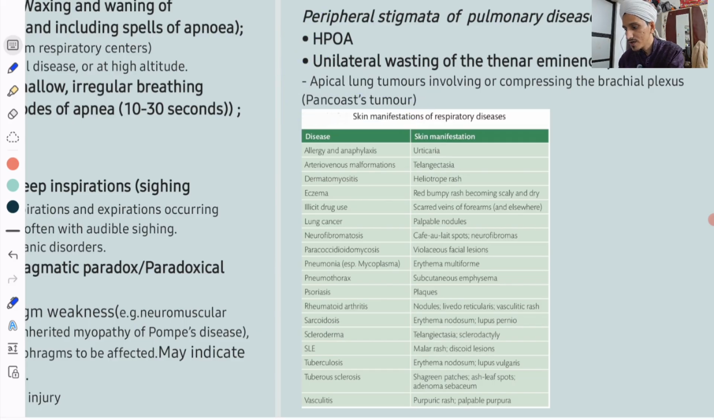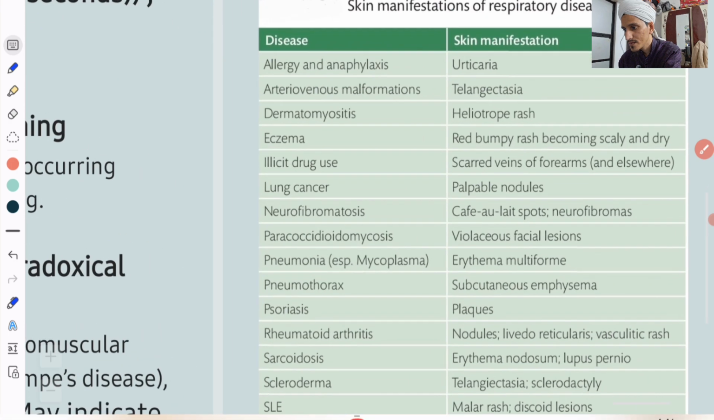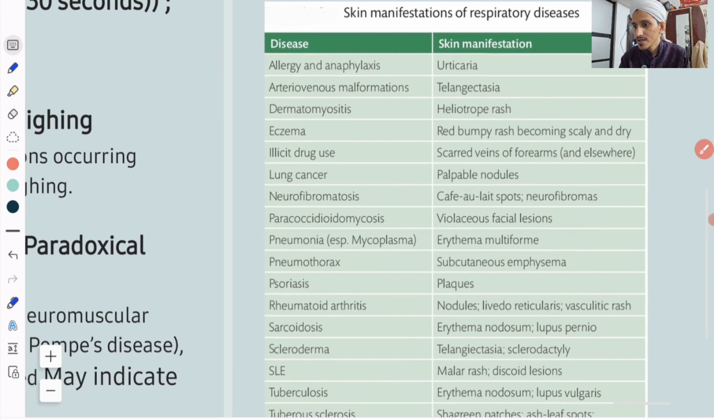I will just zoom it out. Allergy and anaphylaxis: you can have urticaria, laryngeal edema. AV malformations: you can have telangiectasia. Dermatomyositis: heliotrope rash. These are diseases where the lungs can also be involved. Eczema, you can have allergy, a red bumpy rash that becomes scaling and dry. Illicit drug use: scarred veins of the forearms. Lung cancer: you can have palpable nodules. Neurofibromatosis: café-au-lait spots.